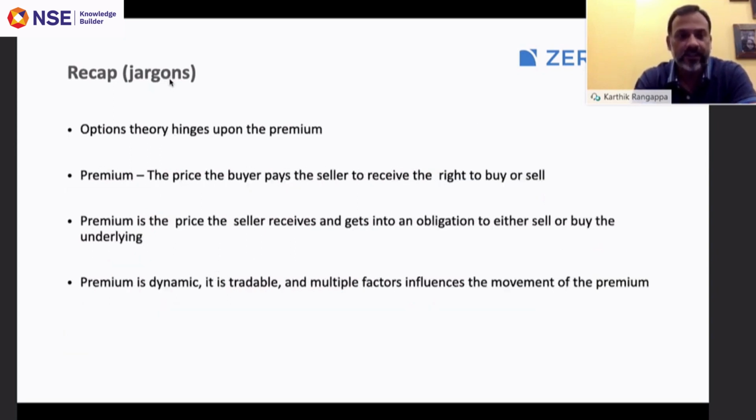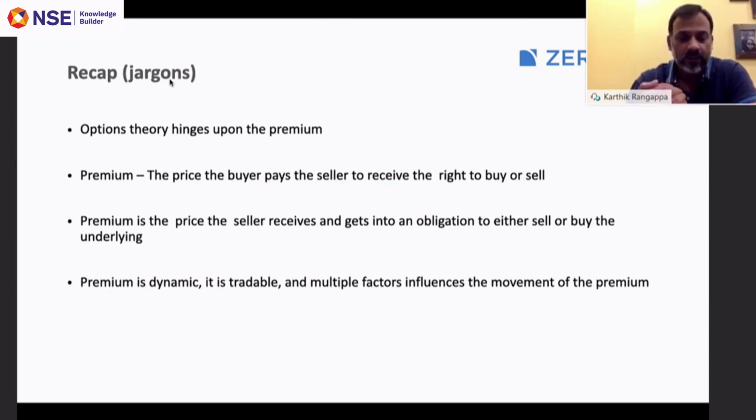And finally we discussed the premium. As I said, the entire option theory is based on option premium. We understood that the premium is the price that the buyer pays to the seller, against which he receives the right to buy or sell the asset. Premium is the price that the seller receives, and by virtue of receiving that premium, he gets into an obligation to either sell or buy the underlying.